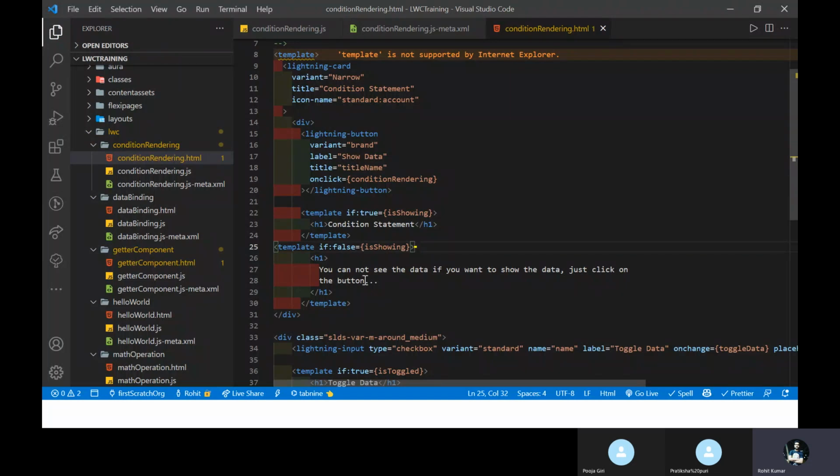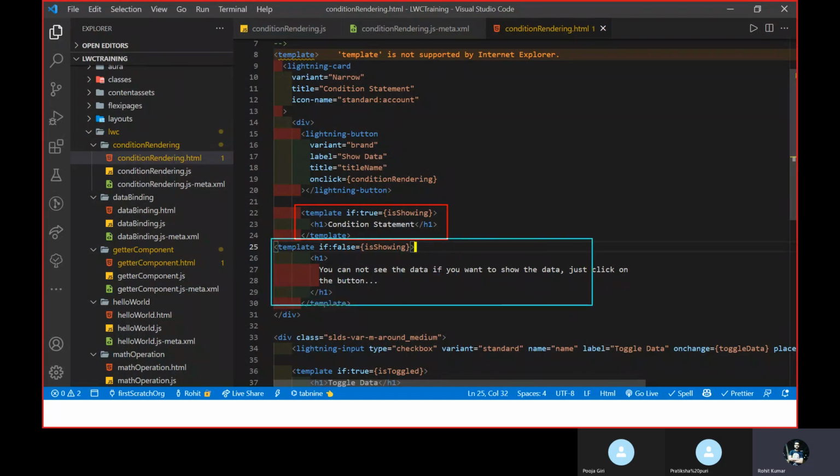Can you tell me, in two statements, this is the first statement, template if true, and this is the second. Let me highlight here to here. In the first statement the value is false at first, and in the second statement you have the falsy value.